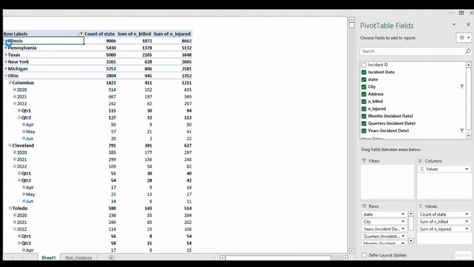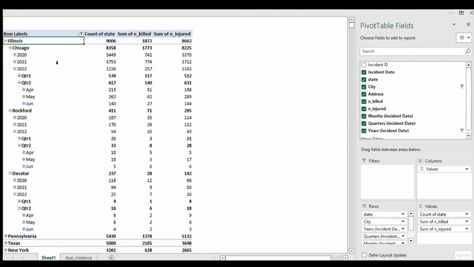So we've been looking at Illinois so far, and we've seen Chicago, we've seen Rockford, and we've seen Decatur. So we're mostly analyzing Chicago. That is the city with the highest number of gun violence in the whole United States of America. It's crazy. And we've seen for each year 2020, 2021, and 2022. We've been able to break 2022 down into the first and second quarter. And under the second quarter, we have April, May, June, and these are the total number of incidents, the injuries, and the deaths in April, May, and June.